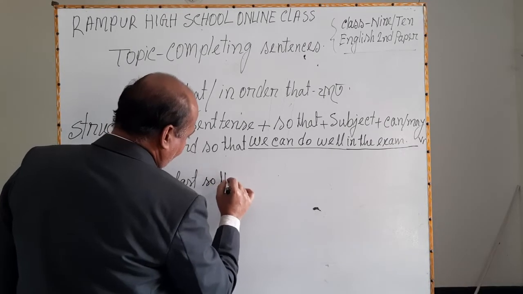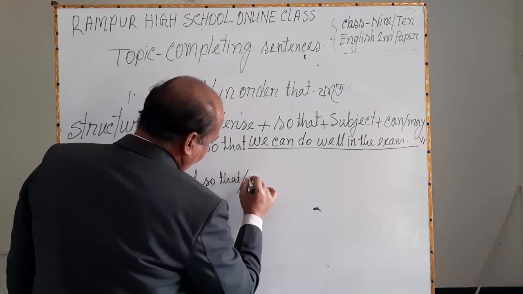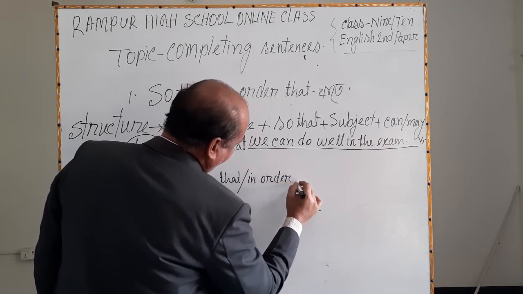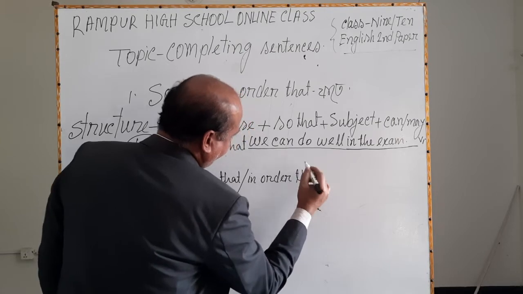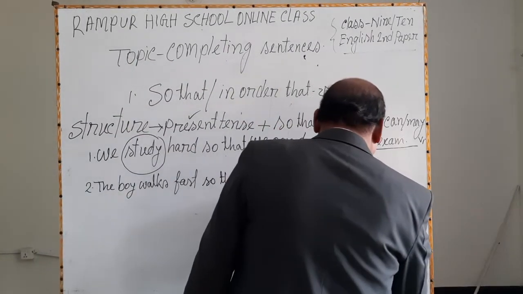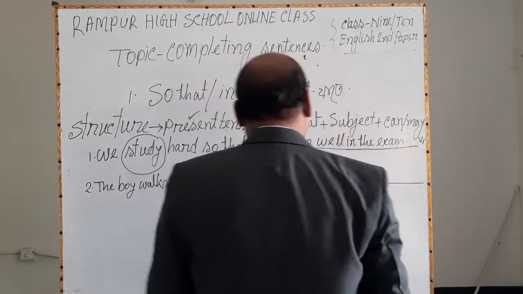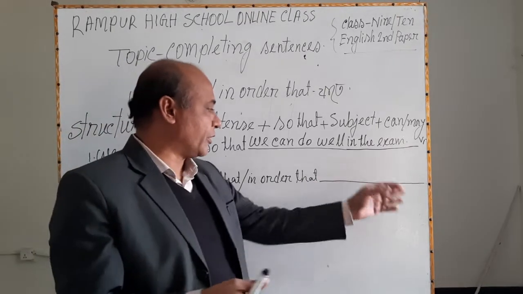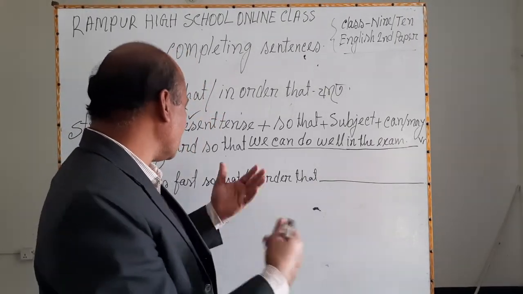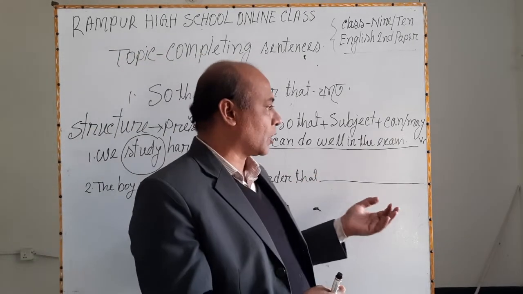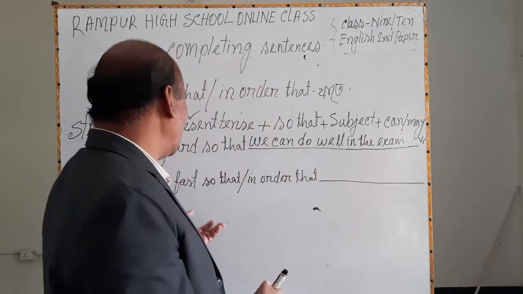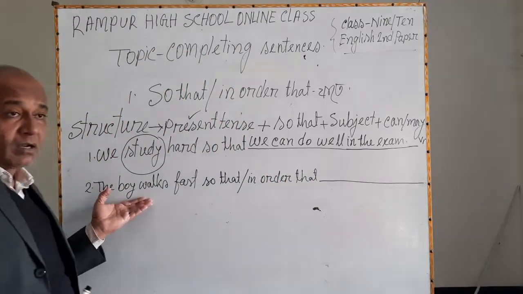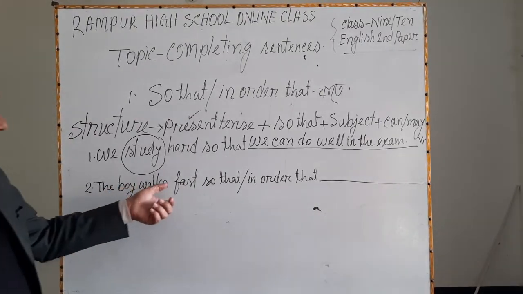Then there is an empty space for you to complete using another clause, the rest of the sentence, matching the given part.